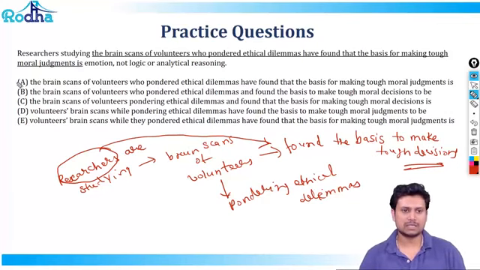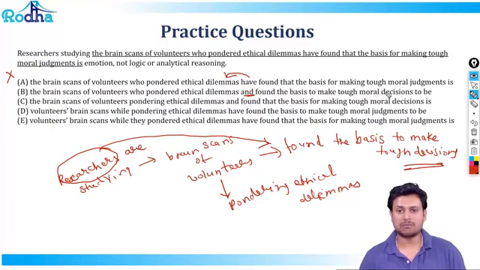If I look at the first one, it says researchers studying the brain scans of volunteers who pondered ethical dilemmas have found. It seems that the ethical dilemmas have found, which is not clear. The researchers studying the brain scans of volunteers who pondered ethical dilemmas and found. So this 'and' tells me that the ones who found are the researchers, which is exactly the matrix that I drew initially.